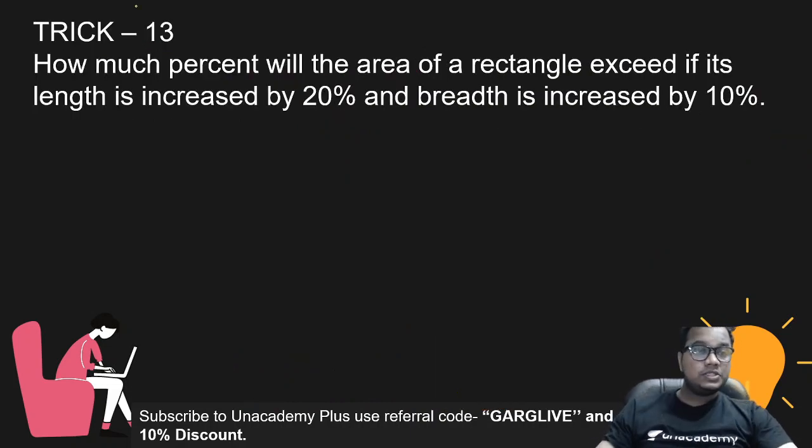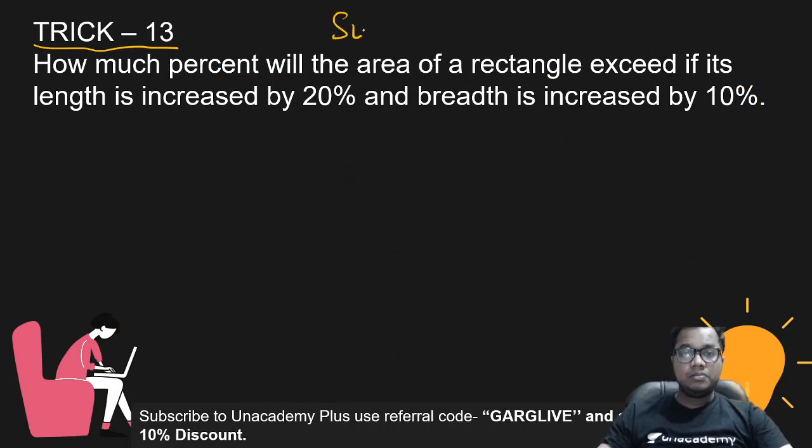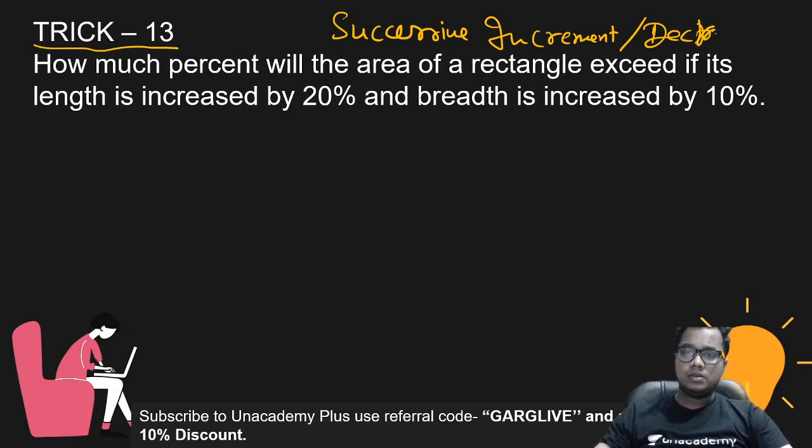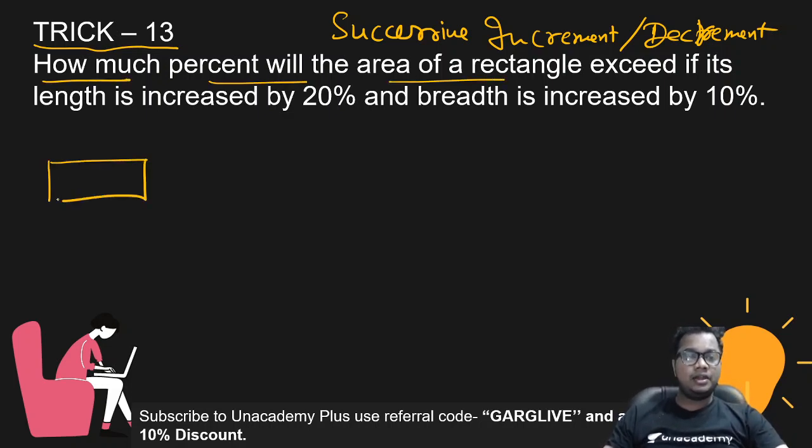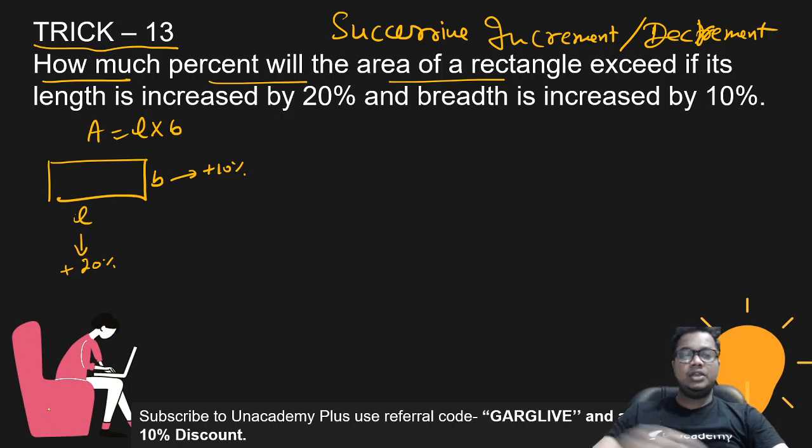Now this is trick 13, and this trick is based on percentages, successive increment or decrement conditions. How to apply this? How much percent will the area of a rectangle change? This is a rectangle, and the area is length into breadth. Now he is saying length is increased by 20% and breadth is increased by 10%. What is the percentage change in the area?